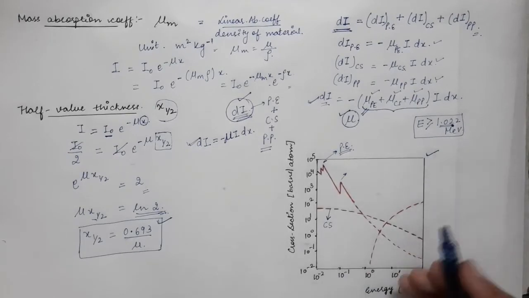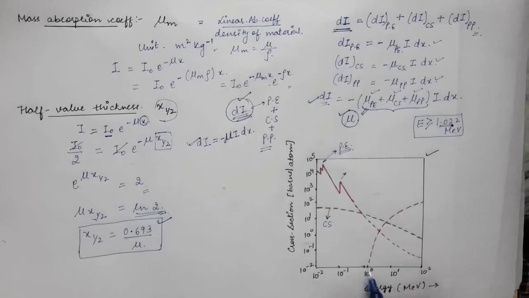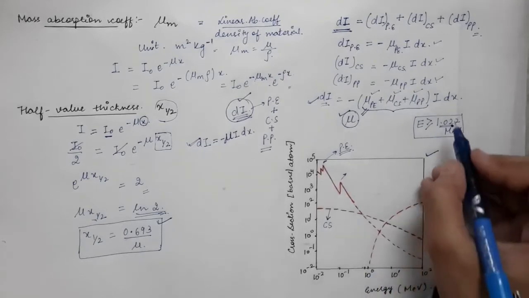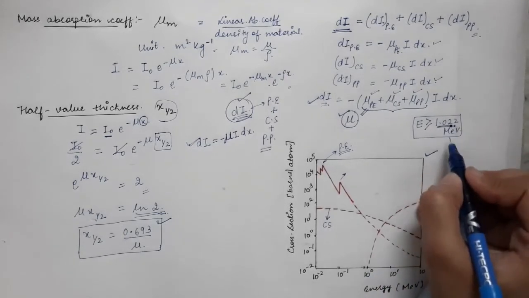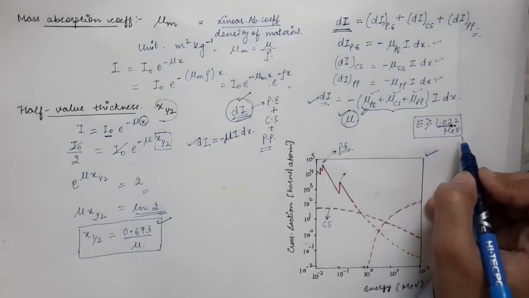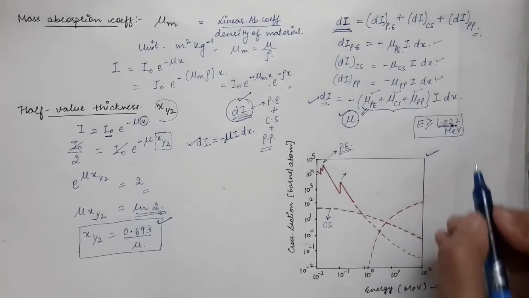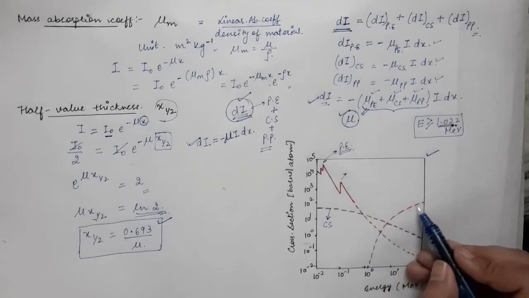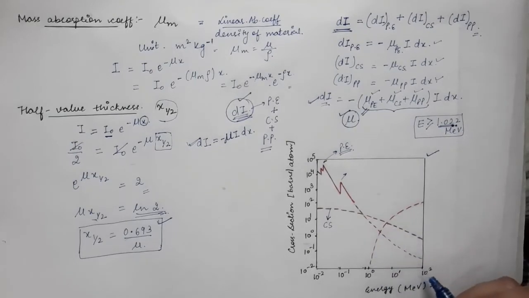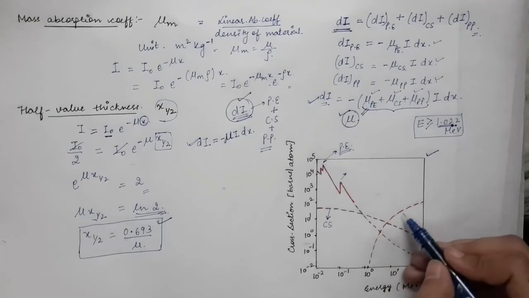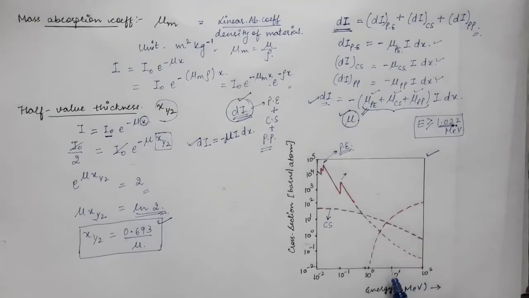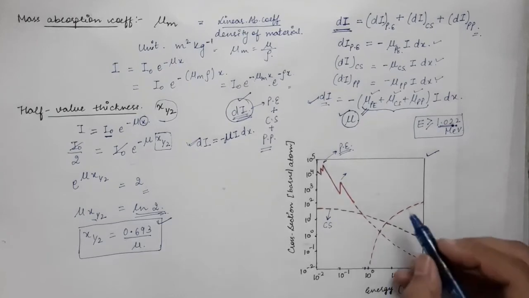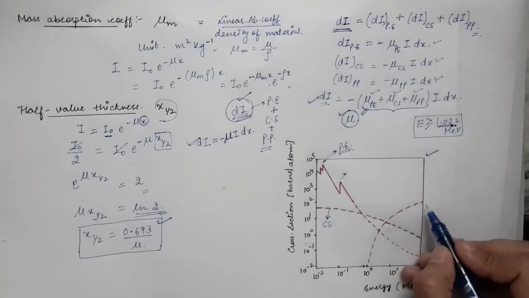So the cross section starts at 1.022 megaelectron volt value of energy of the gamma photon, and after that the cross section increases. As the energy of the gamma photon increases, the cross section of pair production increases, and you can see that at high values of energies, the pair production dominates.